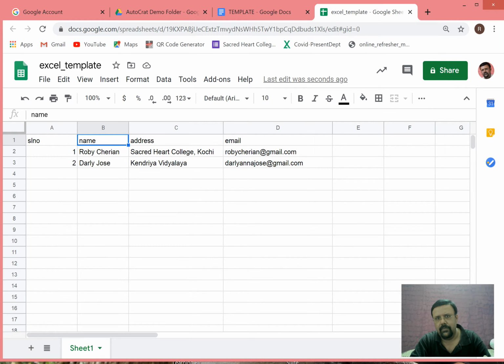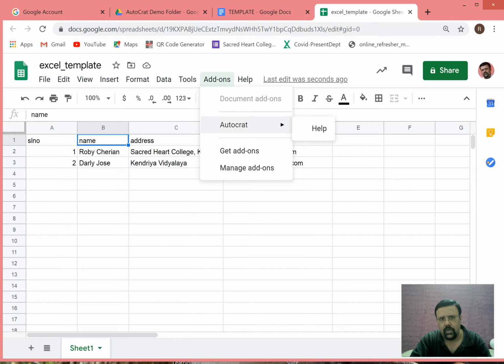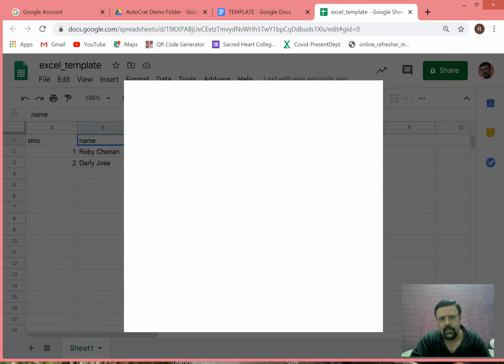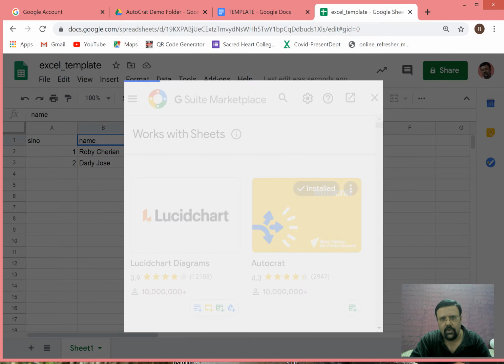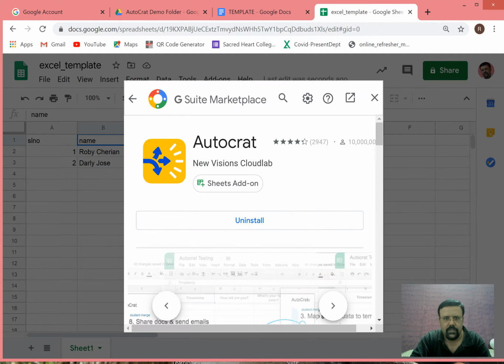Once you have made this template and you are happy with it, what you are supposed to do is click on the add-ons in the Excel sheet as opened in the Drive. You click on the add-on, and there will be an autocorrect. Since this autocorrect is not installed the first time in that Excel, you have to click on Get add-ons. We just see how it goes, and we have to click on the autocorrect. Oh, it's already installed, so it's fine.